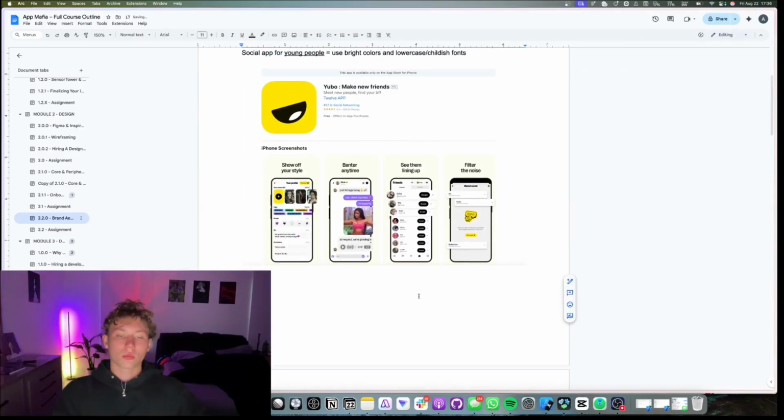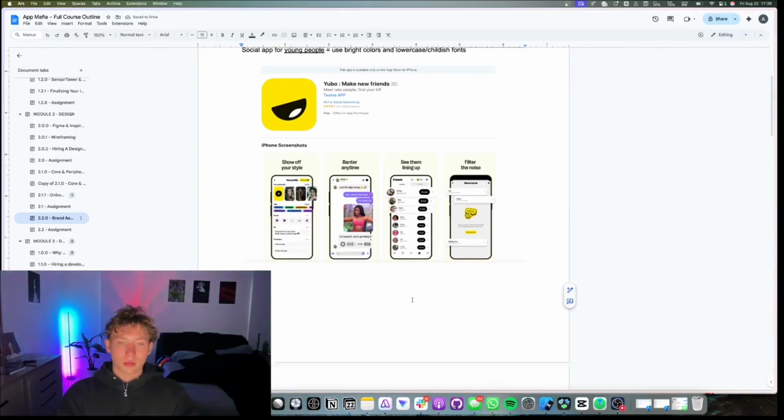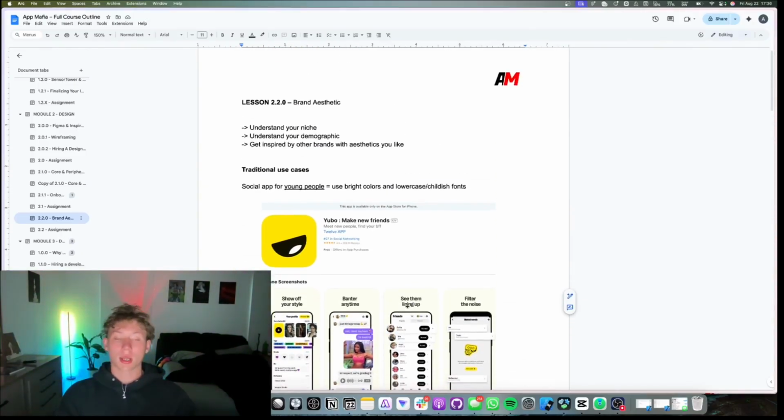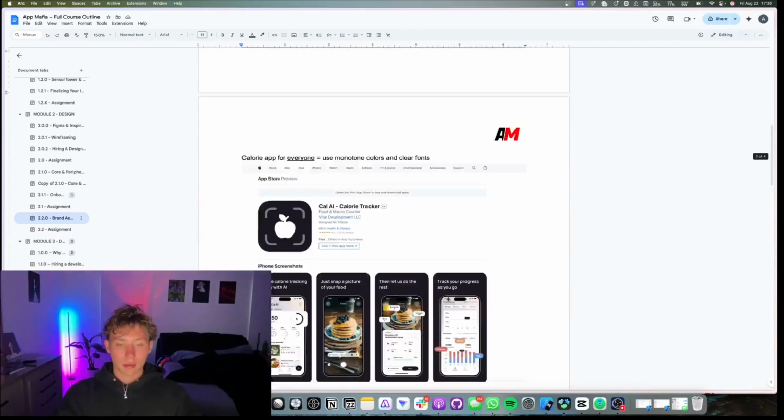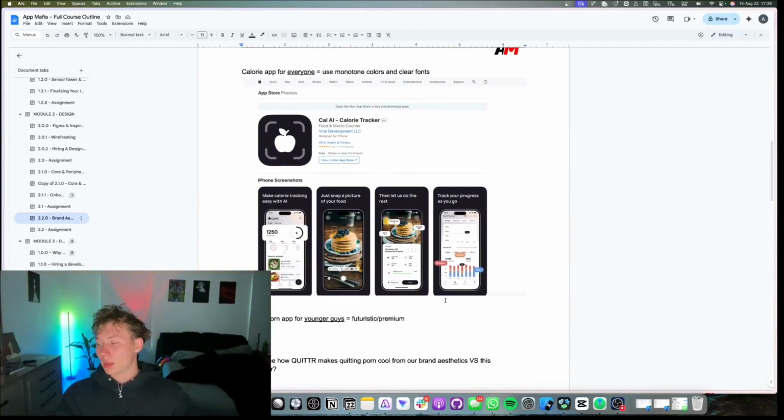So that's pushing that app towards a certain demographic. Whereas for a calorie tracking app, they are not showing any humans, so anyone that's watching it feels like this could be for them. They're not influenced by other factors like an image of a human that is older or has a family or kids, whatever. Very important when it comes to appealing to your niche.